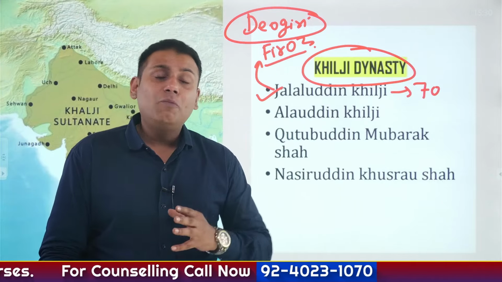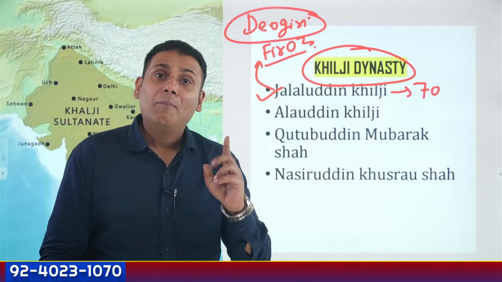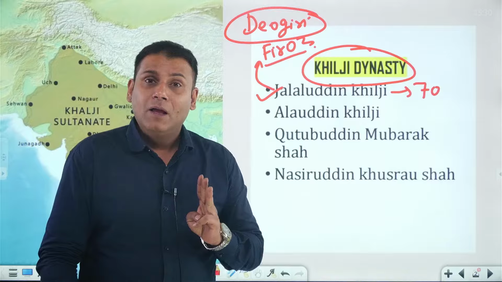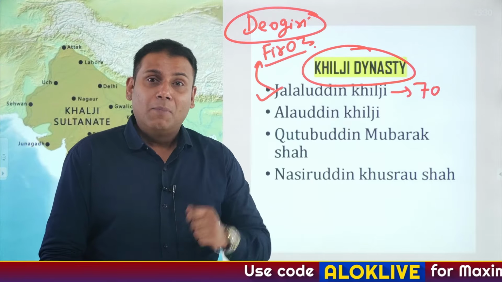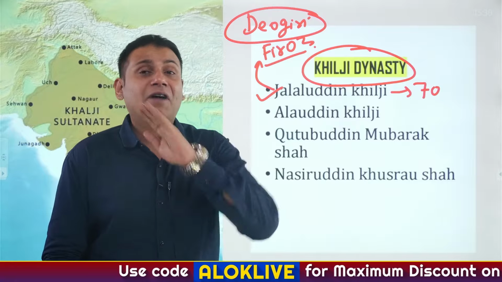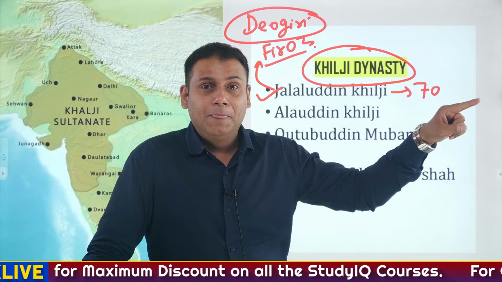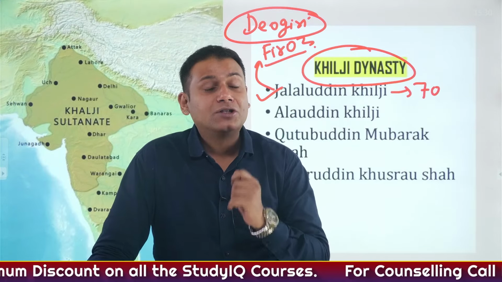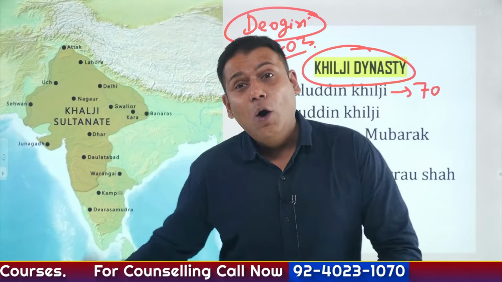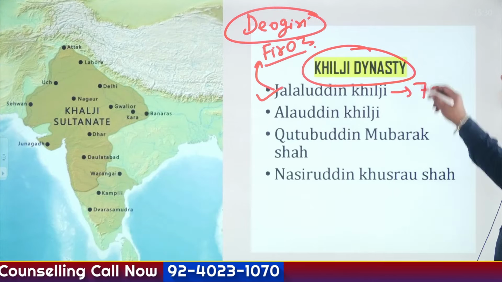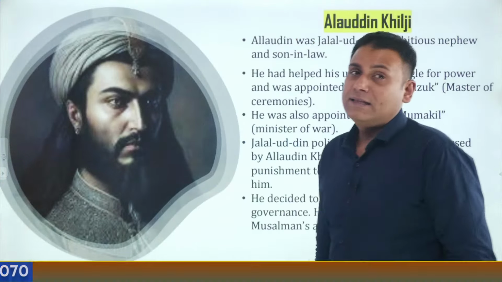Many historians do believe that the head of Jalaluddin Khilji was paraded in the region of Kara, Manikpur and Awadh. And this was a symbol of deterrence from the side of Alauddin Khilji. My father-in-law has not even revolted against me, and he has to meet that fate. Even if a single governor revolts against me, he has to meet the same fate. And now Alauddin Khilji became the next ruler of the Khilji dynasty, or the next ruler of the Delhi Sultanate.